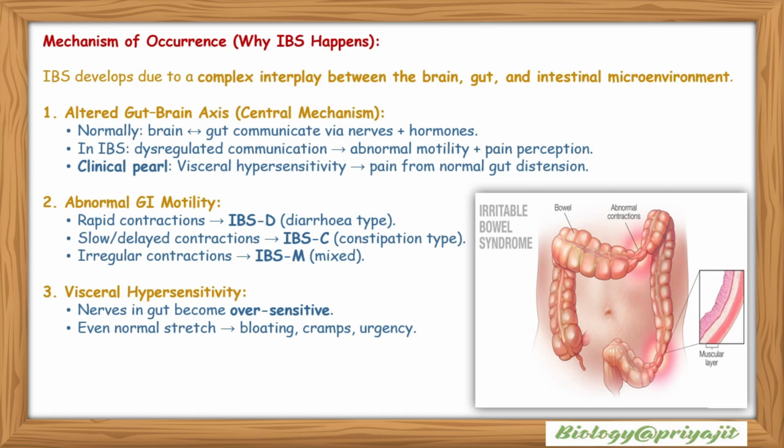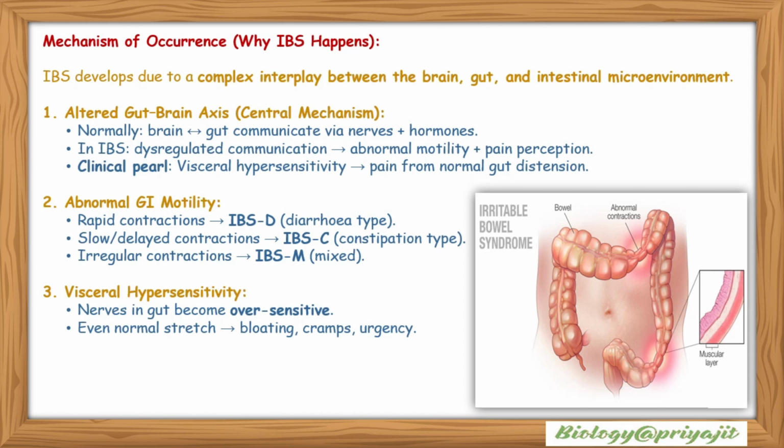Mechanism of occurrence. Why does IBS happen? IBS develops due to a complex interplay between the brain and intestinal microenvironment. Altered gut-brain axis is the central mechanism. Normally, the brain and gut communicate via nerves and hormones. But in IBS, dysregulated communication, that is abnormal motility and pain perception, occurs. Clinically, visceral hypersensitivity, that is pain from normal gut distension, occurs.